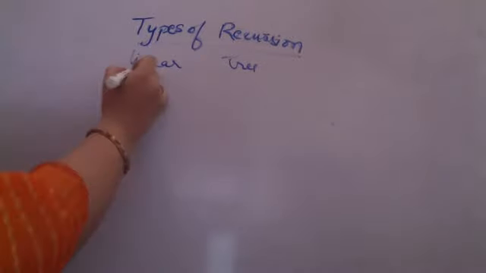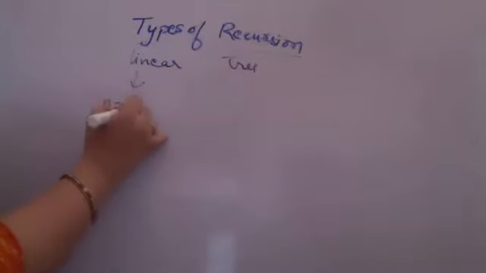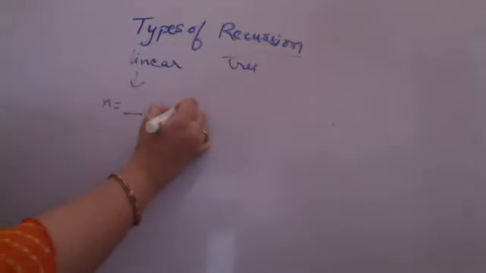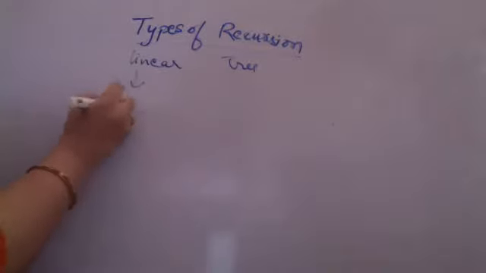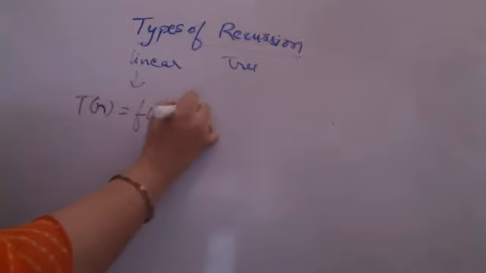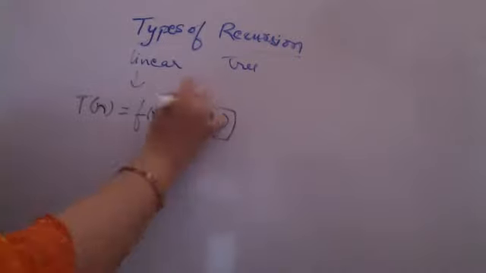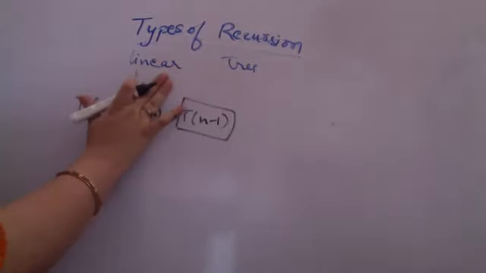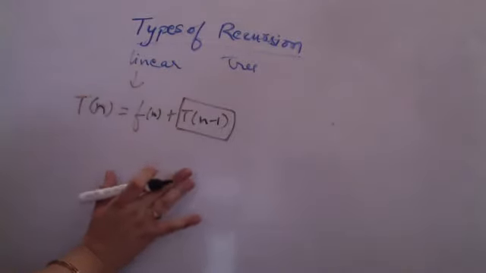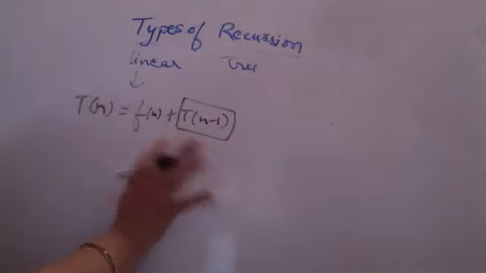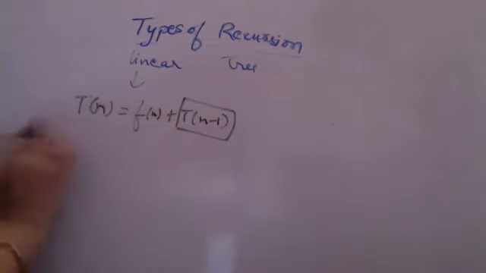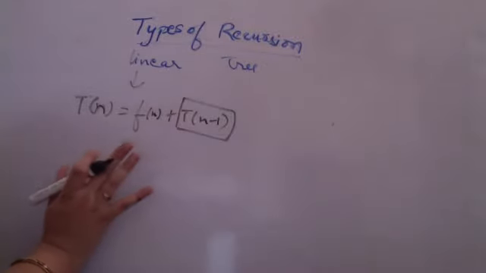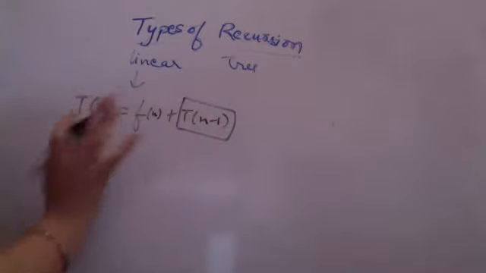Linear recursion means when I am breaking the problem, I am breaking it linearly. So I am breaking a problem into n multiplied by the problem of n minus 1. So if I am breaking a problem into T of n as some function plus T of n minus 1, so if I am reducing the problem linearly from n to 1, by 1 each time, this is called a linear recursive problem. Whether you take n minus 1 or n minus 2, it is again linear recursive. It is n minus something, it is going linearly. That is linear recursion, where you are calling it only once every time.